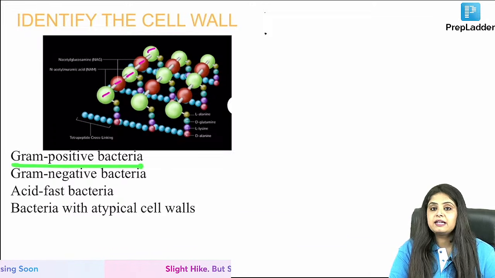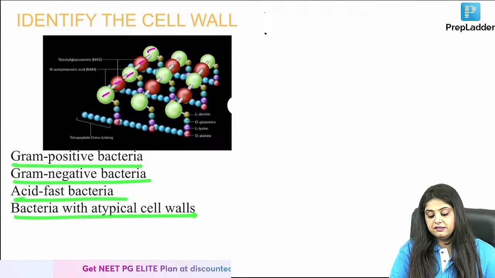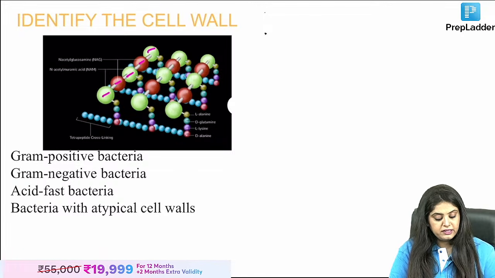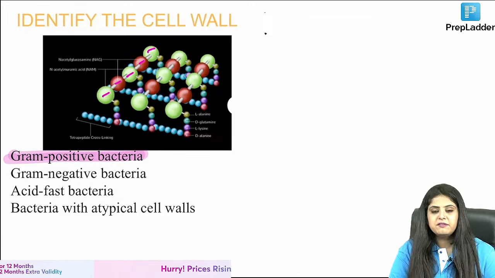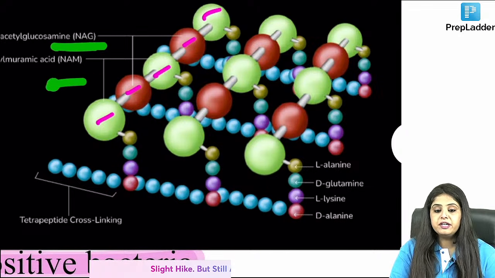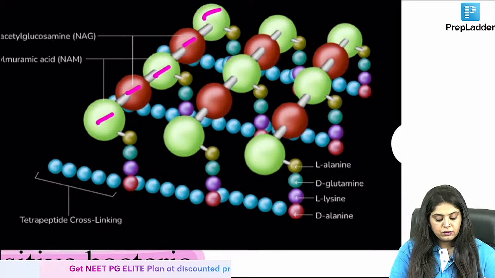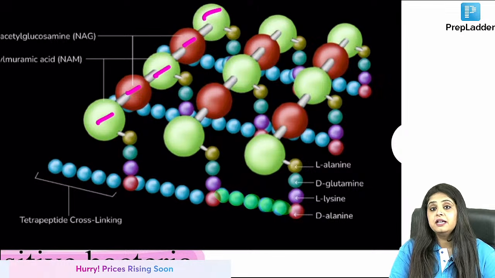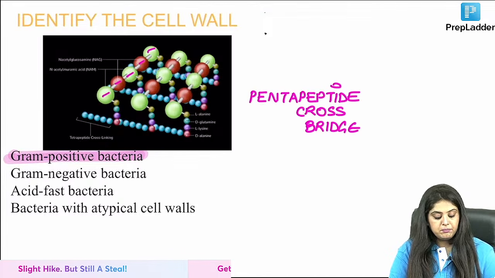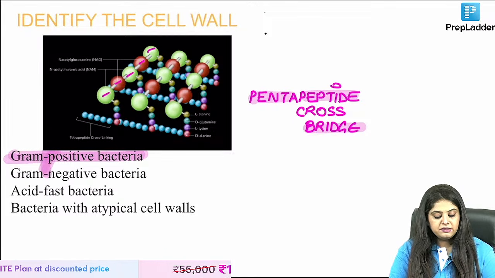Is it a gram positive bacteria, a gram negative bacteria, an acid fast bacteria, or a bacteria with atypical cell wall? Whatever bacterial cell wall is written over here. Many of you are saying that it is going to be gram positive bacteria. Achha, why did you say gram positive from such a small photo? Firstly, ma'am, no one could read this NAM-NAG, but we assumed it was NAM-NAG, and anyway bacteria were mentioned. But when I saw these NAM molecules, these green dots, and a 5-5 dot connection happening, that is known as a pentapeptide, a pentapeptide bridge, which is only seen in gram positive.